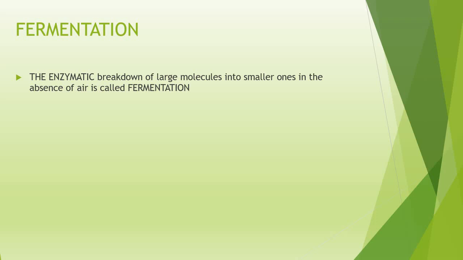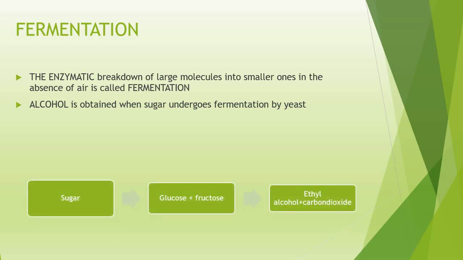Ethyl alcohol is one of the most important products produced by the fermentation process. Alcohol is obtained when sugar undergoes fermentation by an organism called yeast. Alcohol production by fermentation is very advantageous, and so microorganisms are employed in the beverage industry in the manufacturing of wine and beer. In the general process, the sugar is converted into glucose and fructose, and by anaerobic breakdown, the glucose can be converted into ethyl alcohol and carbon dioxide.